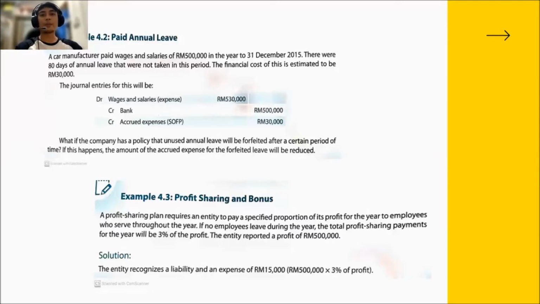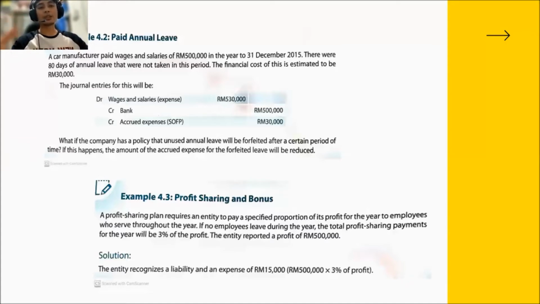So the question here states a profit sharing plan requires the entity to pay a specified proportion of its profit for the year to employees who serve throughout the year. So if no employees leave during the year, the total profit sharing payment for the year will be 3% of the profit. The entity reports a profit of 500,000.